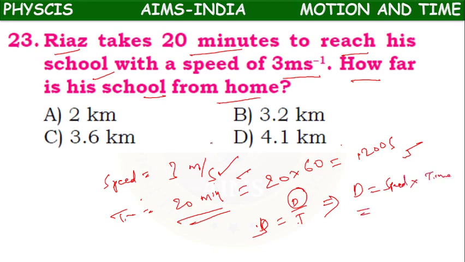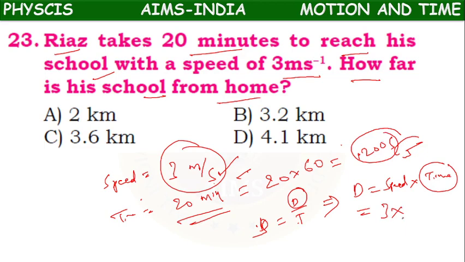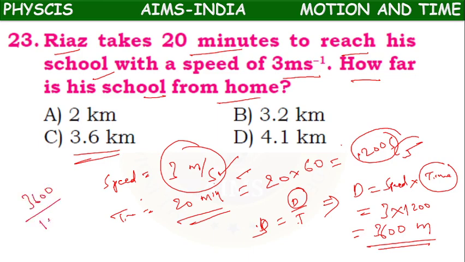The speed here is 3 meter per second, and the time is 1200 seconds. That gives 3600 meters. But they have given in kilometers, and 1 kilometer equals 1000 meter. So two zeros cancel, 36 by 10 equals 3.6. So 3.6 kilometer is the right answer.